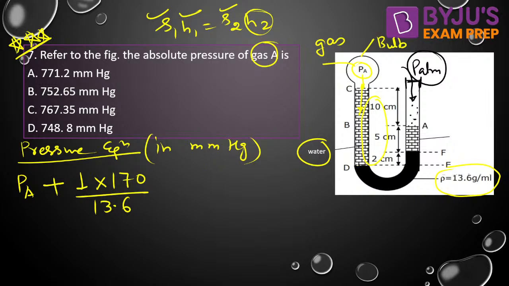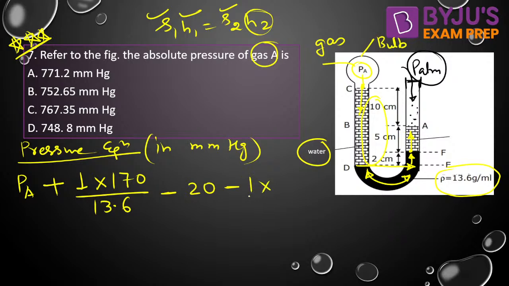We are at D. Can we jump from D to E? Definitely, because these 2 points are just joined by the continuous mass of same static fluid in a horizontal plane. Now we need to move in upward direction, minus, and we are traveling in mercury only 2 centimeter, that is 20 mm, so no need to convert. We are at F now. From F, we move in upward direction, but now traveling in water 5 centimeter.